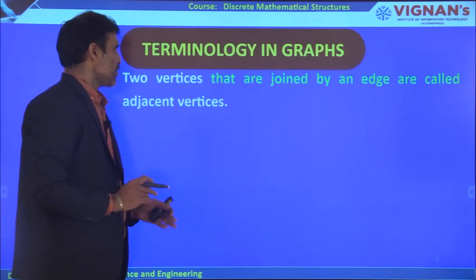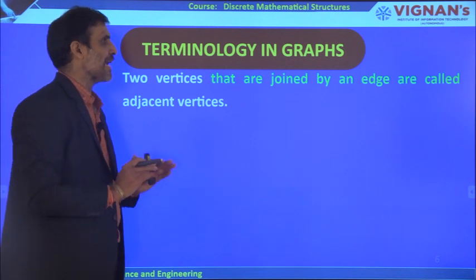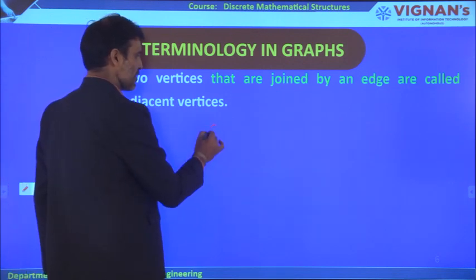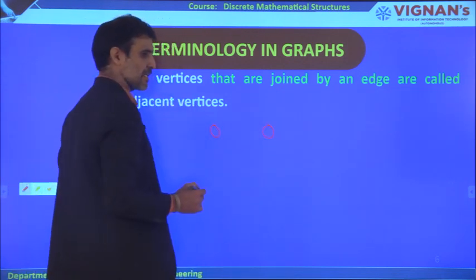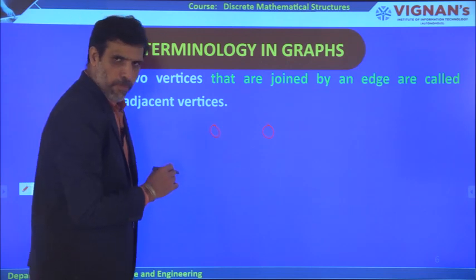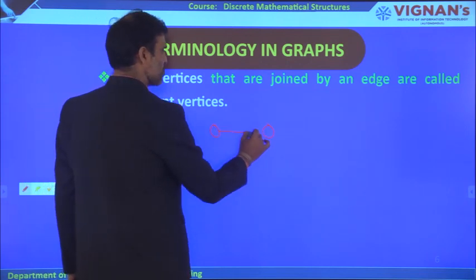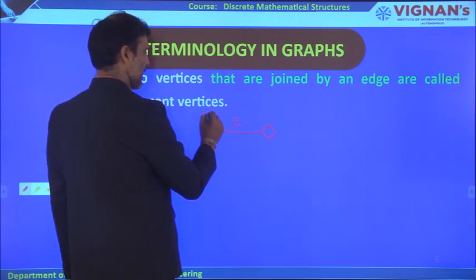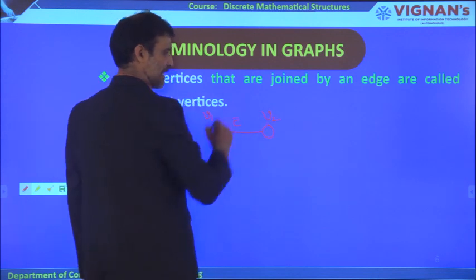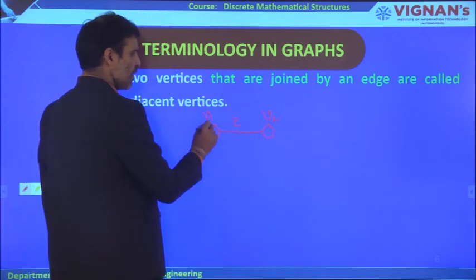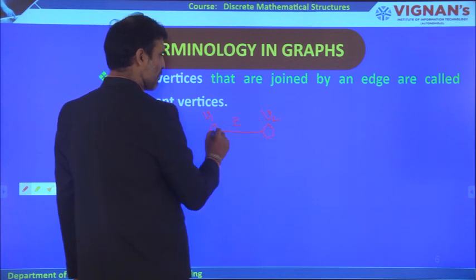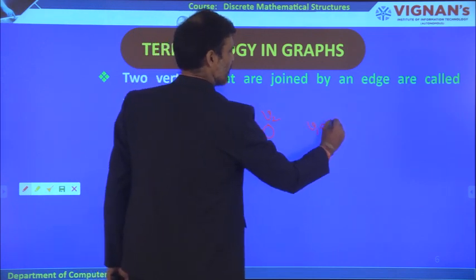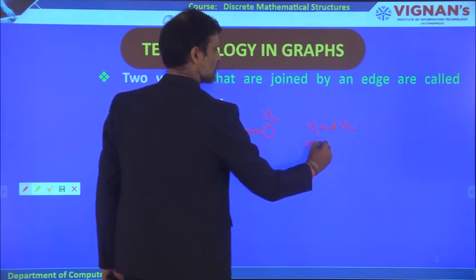Another definition is: two vertices that are joined by an edge are called adjacent vertices. That means suppose you have taken vertices like this. This is one vertex and this is another vertex. Now you join these two vertices by using an edge like this. Let us take this is an edge E, and this is vertex V1, this is vertex V2. Because these two vertices are joined by an edge, V1 and V2 are adjacent.